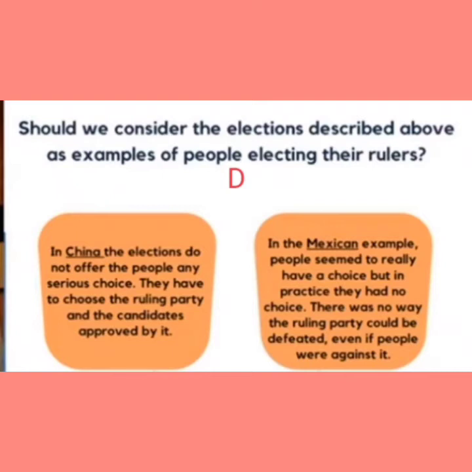The election do not offer the people any serious choice, because only one Communist Party rules there. They have to choose the ruling party and the candidates approved by Communist Party. So in the case of Mexico, what happened? In the Mexican example, what happened? People seem to really have a choice, but in practice they had no choice.